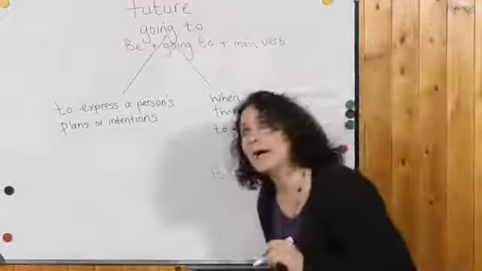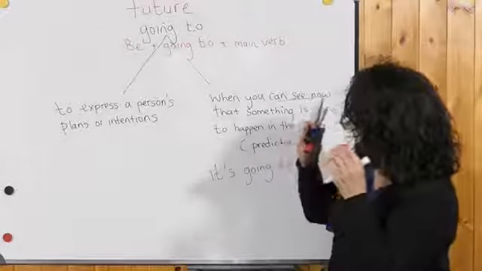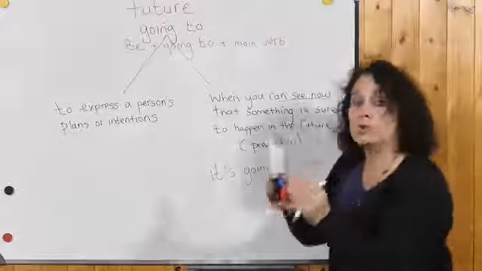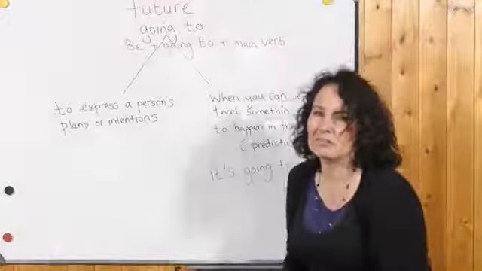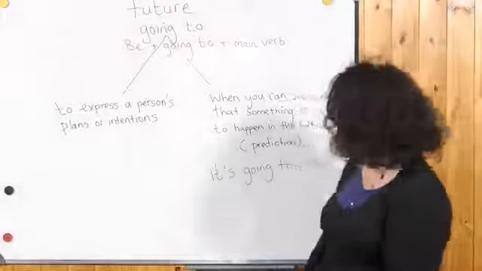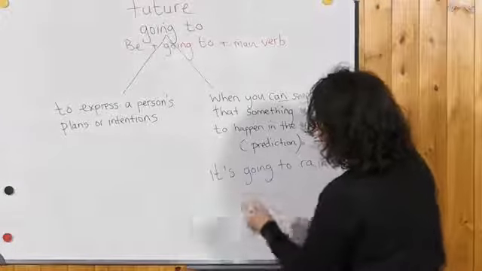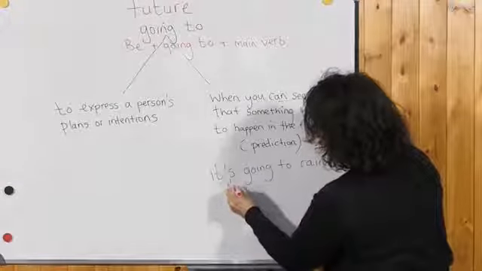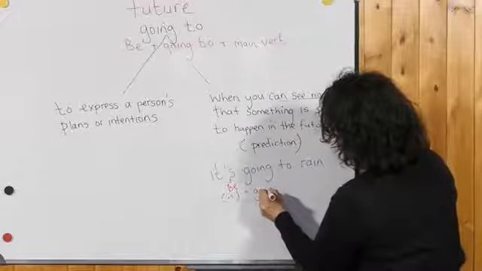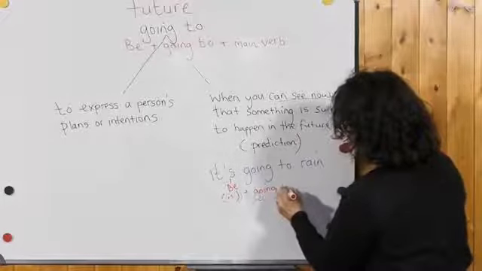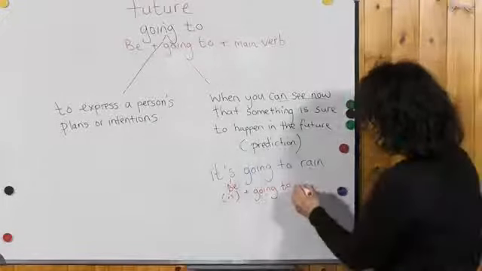You look at the clouds and you can talk about something that you are sure is going to happen next. Oh, it's going to rain. So we have the verb be here, plus going to, and rain.